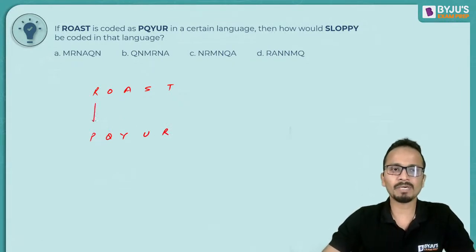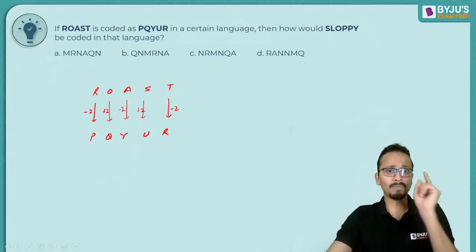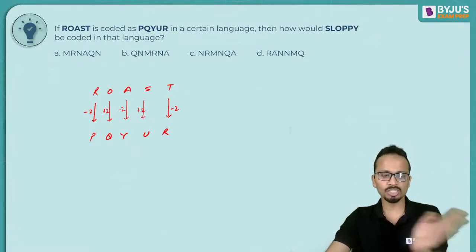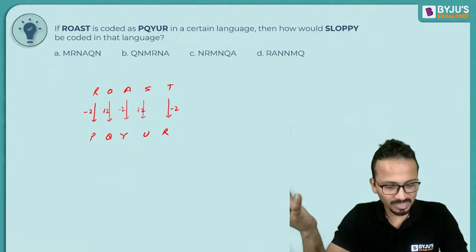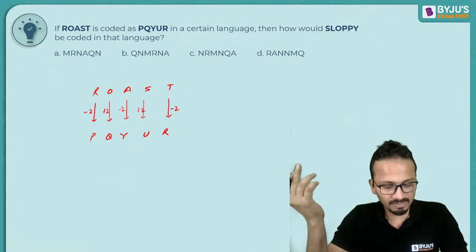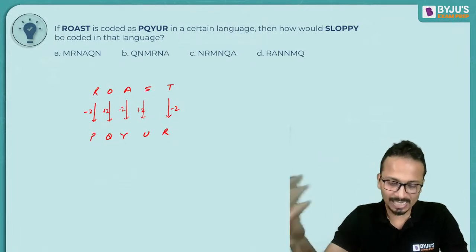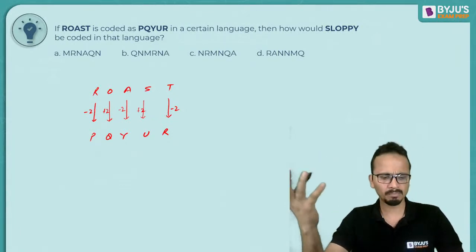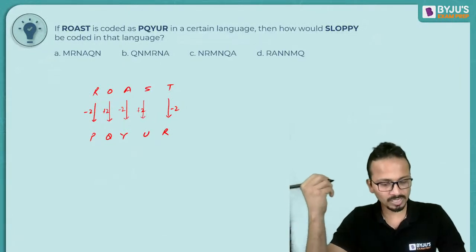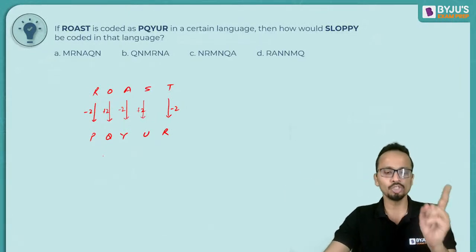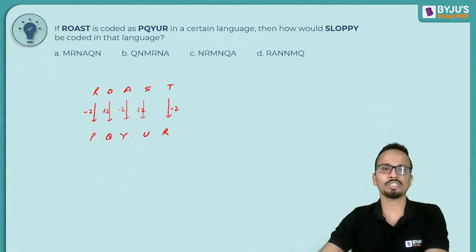First of all, what has happened here is from R to P, it is -2. Then O to Q, it is +2. A to Y, it is -2, then +2, and then -2. So -2, +2, -2, +2, alternately this is done. Abhinav has given the correct logic, Ali has given the correct logic, and most of you, I believe, must have given a correct answer. Yusuf Ali has also given the logic. So -2, +2, -2, +2, and so on. This is the logic.